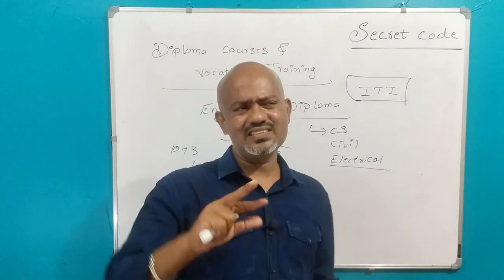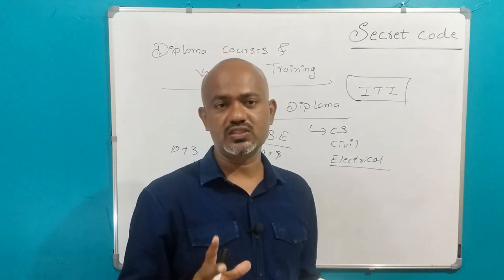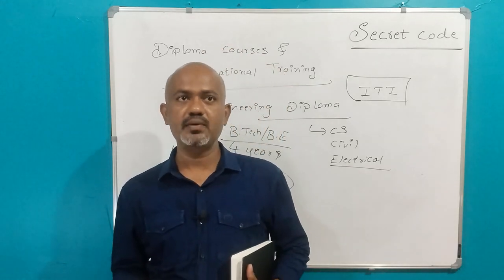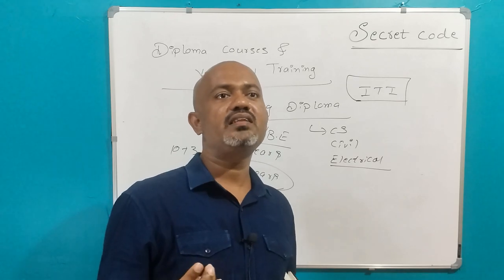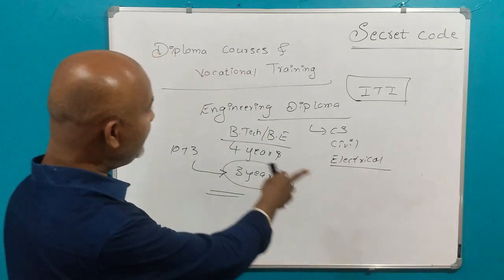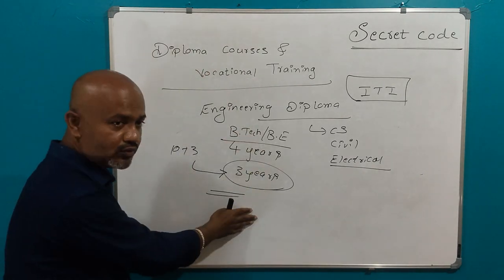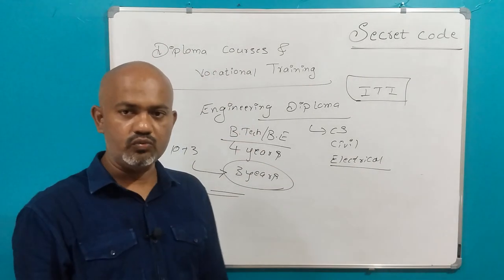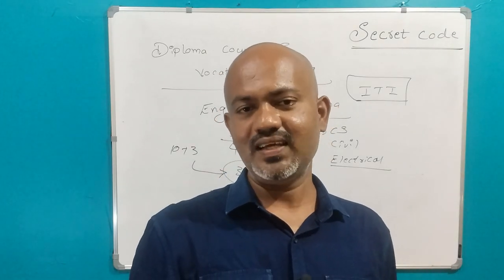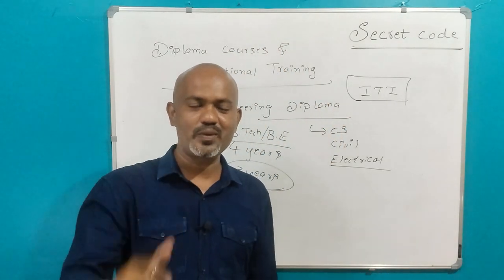Okay, so that's it guys. These are some of the details regarding diploma courses. So finally we have completed the science stream, the commerce stream, the arts stream in general education, and we have also completed diploma and vocational training courses here. Now at last let us see how to become a lawyer. This is the ending section, how to become a lawyer.